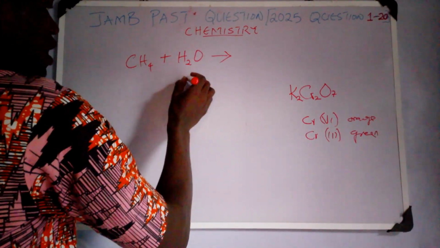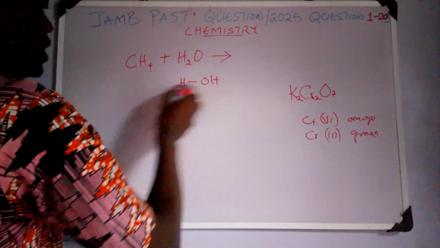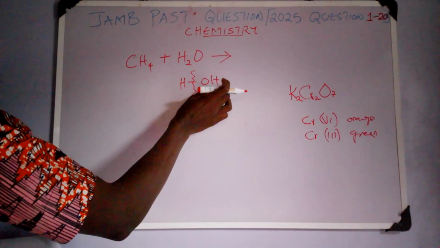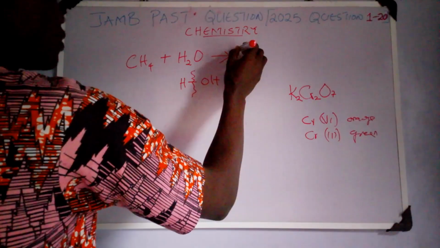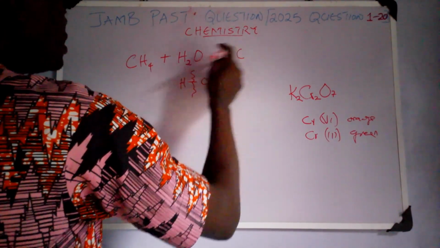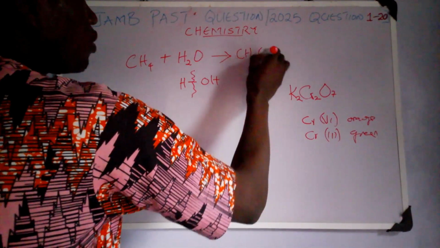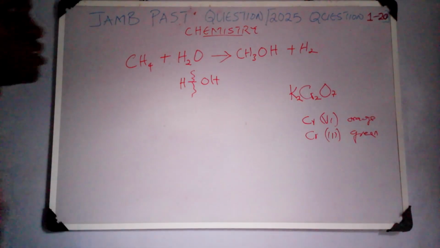because let me try to illustrate something for you here. So this will split. We have one OH coming here, and of course one hydrogen would have to go. So we are going to have CH3OH plus hydrogen.